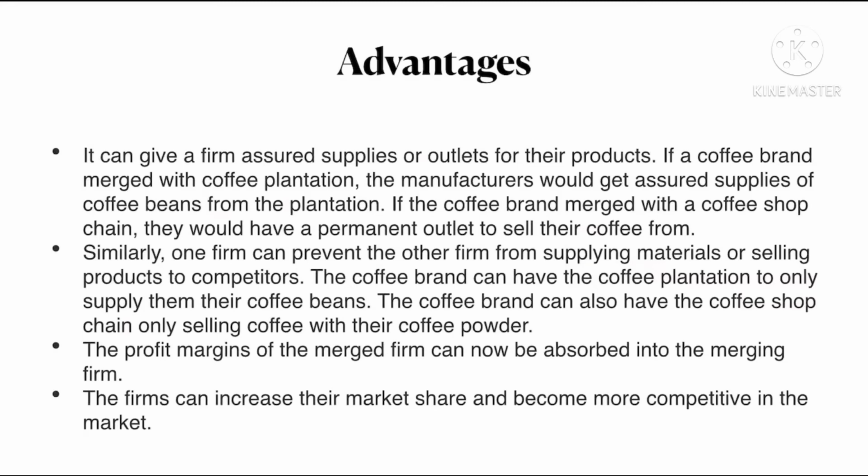Similarly, one firm can prevent the other firm from supplying materials or selling products to competitors. So that will make the firm competitive, as the competitors will not get the materials for making the product. So the coffee brand can have the coffee plantation only supply them their coffee beans, not the others. So the coffee brand will also have the coffee shop chain, which will only sell their coffee with their coffee powder. Now the profit margins of the merged firm can now be absorbed into the merging firm. The firms can increase their market share and become more competitive in the market.